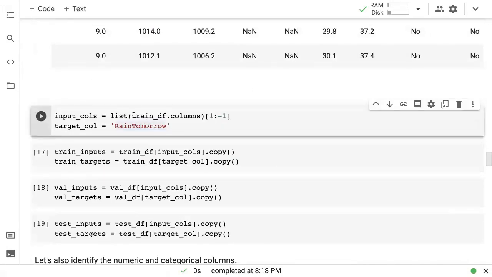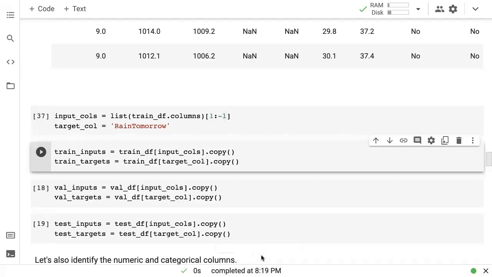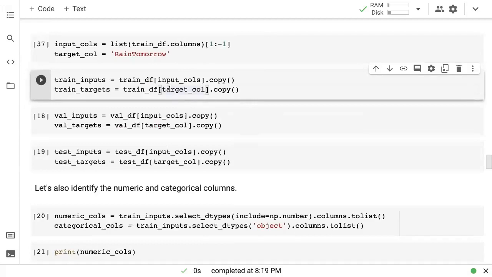So here's how we're setting that up. We are taking train_df.columns. We've converted that into a list, and we're excluding the first and the last value. And now we can take just the input columns from the training data frame and create training inputs. I'm just creating a copy here because we are going to make some modifications in the next few steps. And we can also separate out the target column.